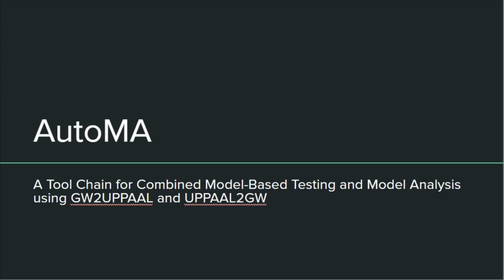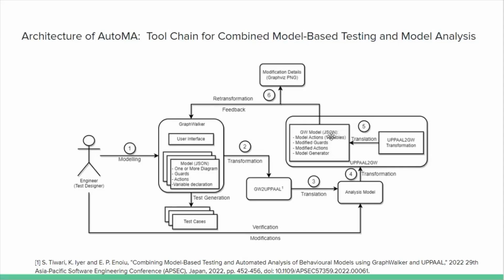AutoMA is a toolchain for combined model-based testing and model analysis, which uses GraphWalker to UPAAL and UPAAL to GraphWalker as two tools. This is a generic architecture of AutoMA, which consists of both GraphWalker to UPAAL as well as UPAAL to GraphWalker. Once the test engineer develops a model and MBT has been applied on it, to perform the analysis, when the transformation is done to an analysis model, GraphWalker to UPAAL is used